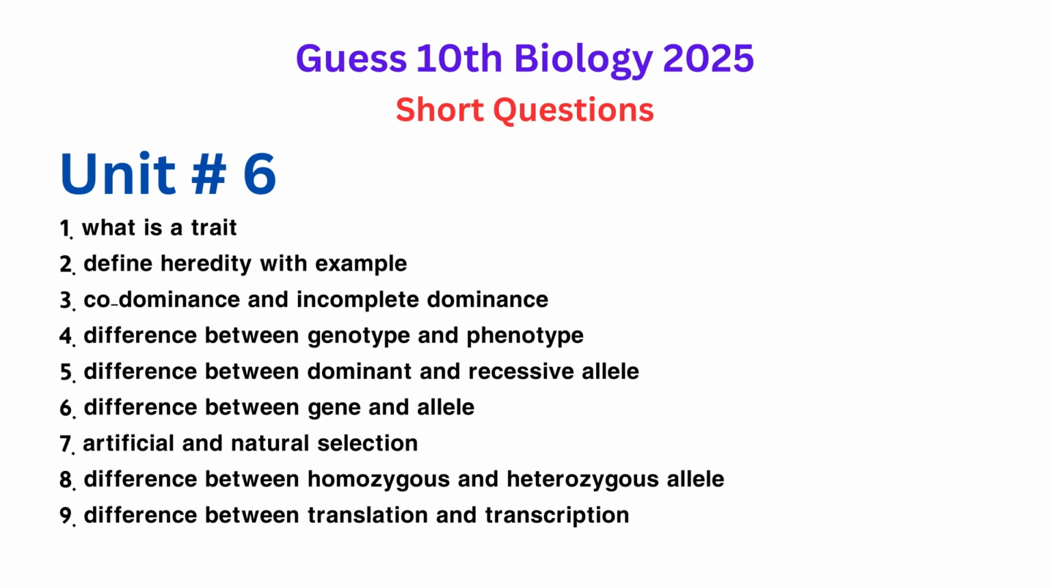Unit 6, Genetics and Evolution. 1. What is a trait? 2. Define heredity with example. 3. Codominance and incomplete dominance. 5. Difference between genotype and phenotype. 6. Difference between dominant and recessive allele. 7. Difference between gene and allele. 8. Artificial and natural selection. 9. Difference between homozygous and heterozygous allele. 10. Difference between translation and transcription.